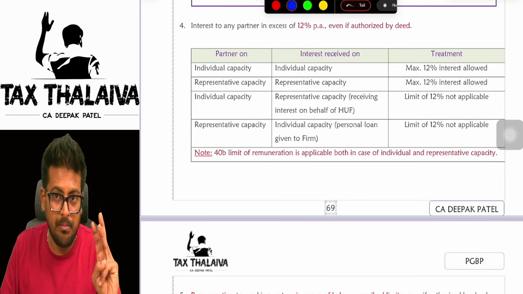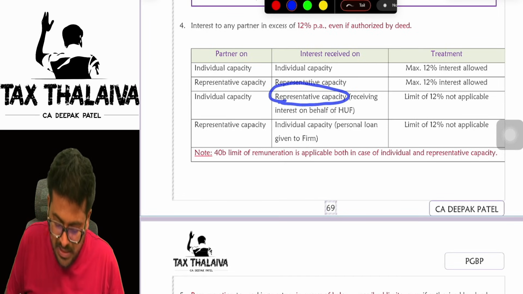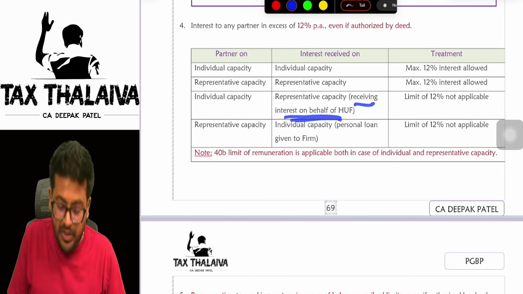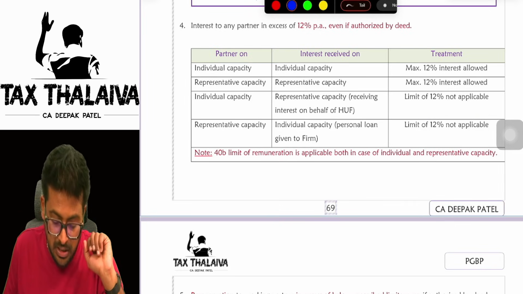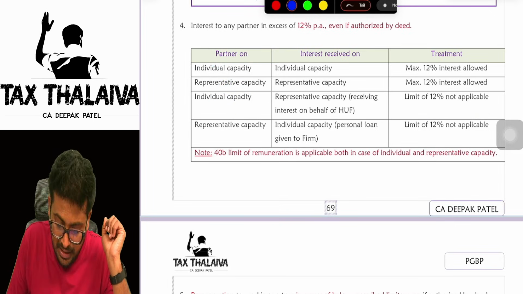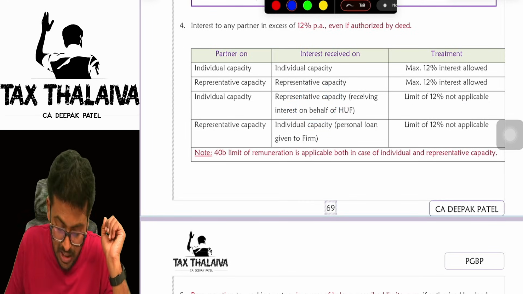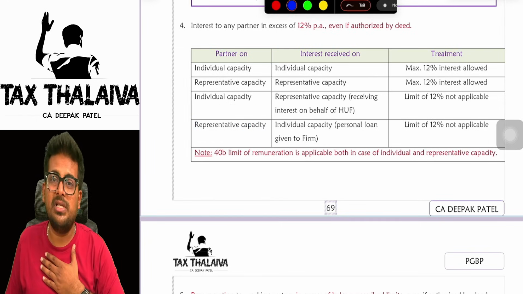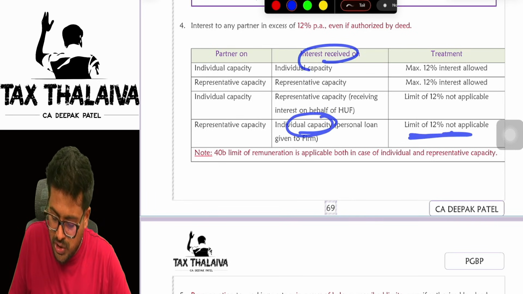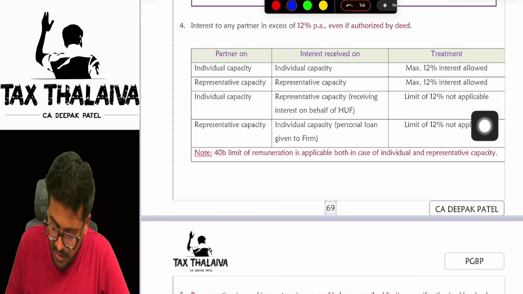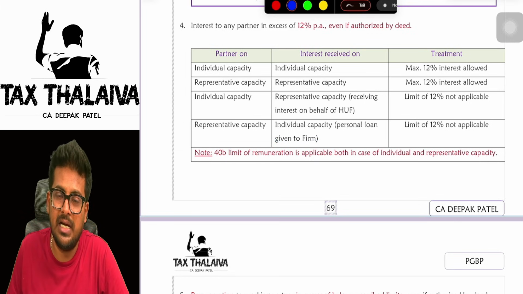Partner in individual capacity: I am a partner in individual capacity, I am not representing a HUF, but receiving interest in representative capacity, receiving on behalf of a HUF. In that case, the limit of 12% shall not be applicable. Likewise, I am a partner in representative capacity and receiving interest in individual capacity. In that case also, the limit of 12% will not be applicable. The 40B limit on remuneration is applicable both in the case of individual and representative capacity.